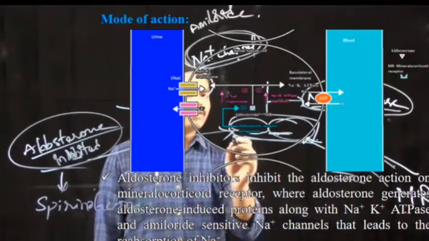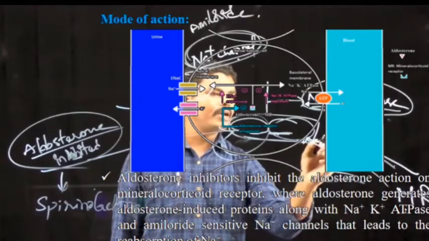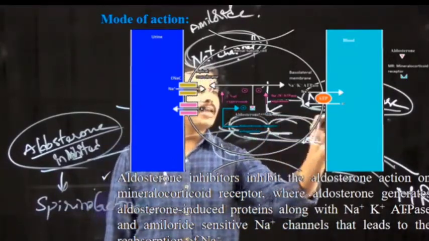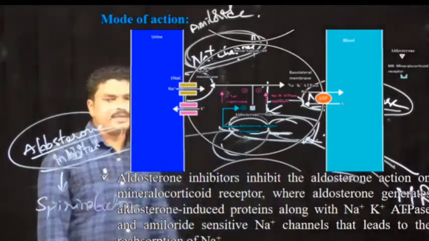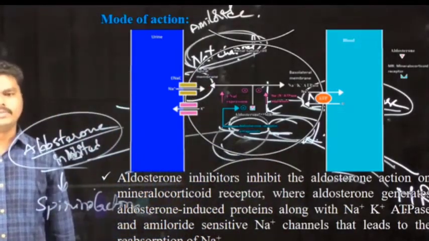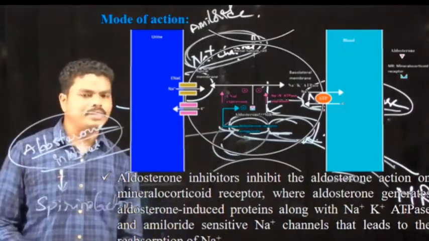So that means instead of aldosterone, they bind to the mineralocorticoid receptor, thereby they inhibit the production of proteins like sodium potassium ATPase. So in that way, it is also inhibiting the reabsorption of sodium from lumen to the bloodstream.